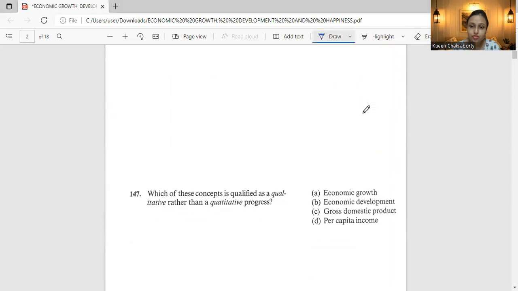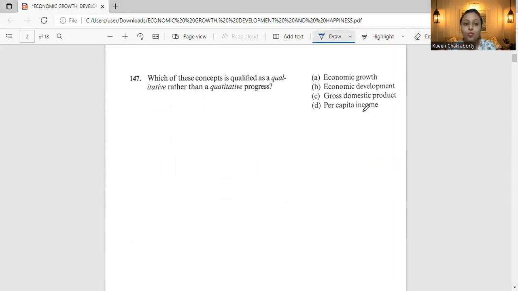The first question that we have is, which of these concepts is qualified as qualitative rather than a quantitative process? And we have four options here: economic growth, economic development, gross domestic product, and per capita income. See, from the question itself, you can understand what will be the answer. That's economic development, of course. But what will be the explanation for this?